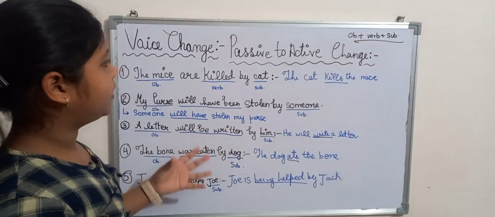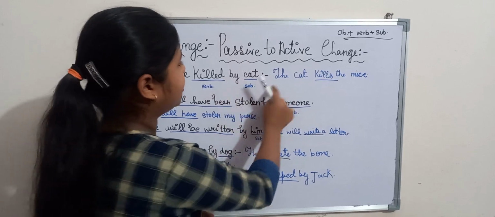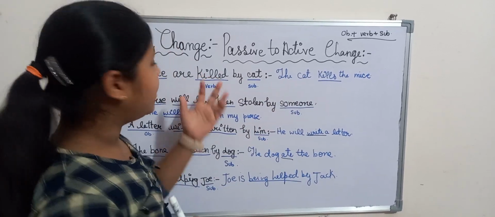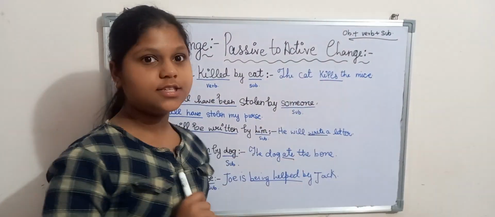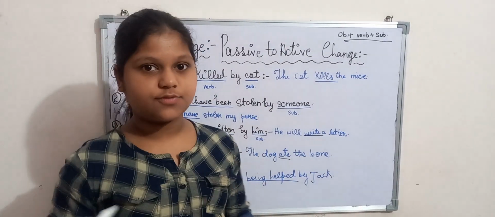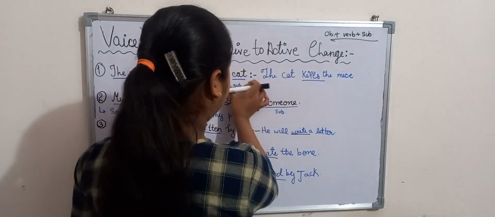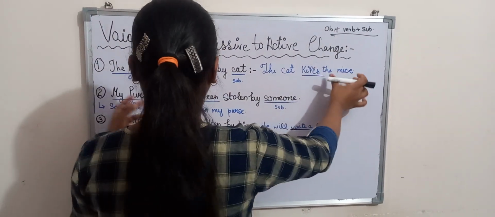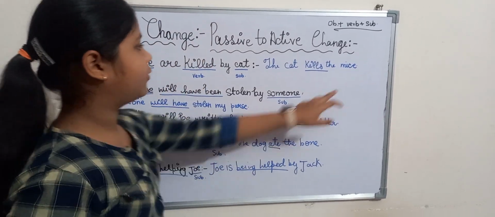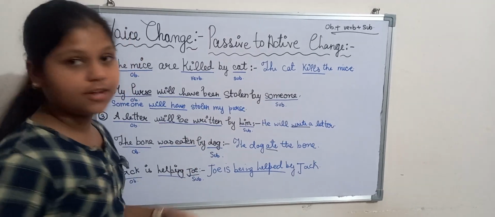If it's converted into active, the cat will come first. Killed will become kills. The cat kills the mice. The mice is the object, it will come as it is. So this is how you change passive to active.